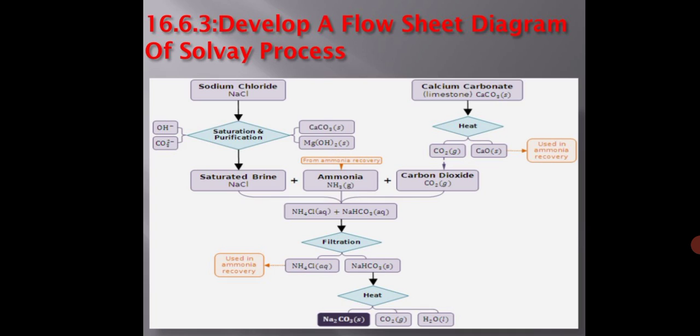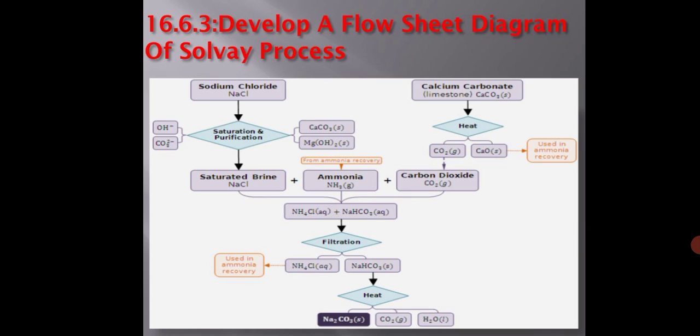To shift the equilibrium in the forward direction, a base such as ammonia is used, which combines with H+ ions to form ammonium ions. NH3 + H+ gives NH4+. Thus, the function of ammonia is to produce a sufficient amount of bicarbonate ion, which enables sparingly soluble sodium bicarbonate to precipitate out of the reaction mixture.